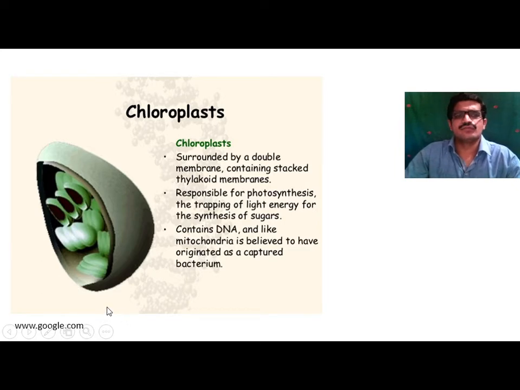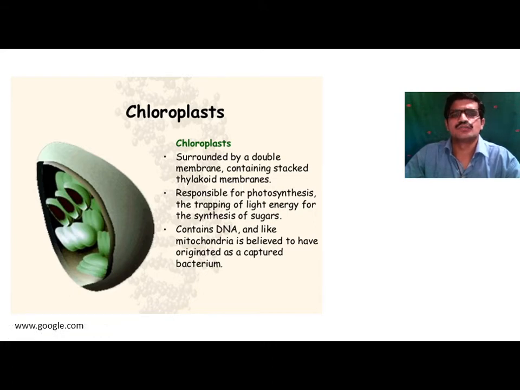Each granum consists of a membrane called the thylakoid membrane, situated inside the granum, and the thylakoid membrane consists of quantasome units.